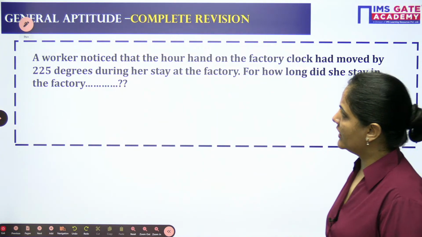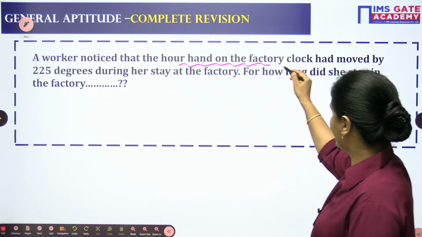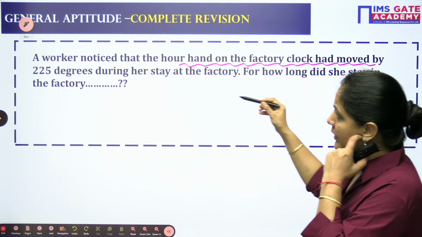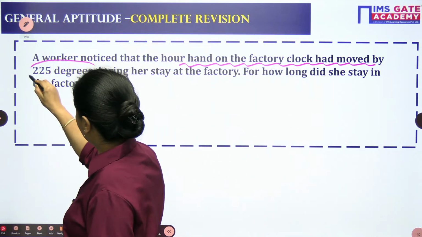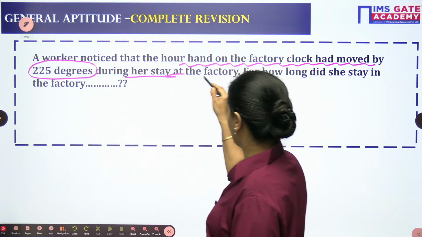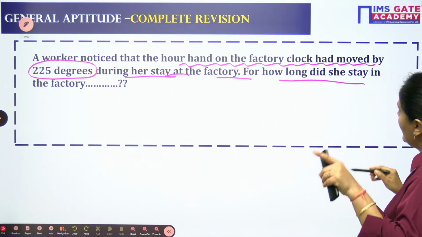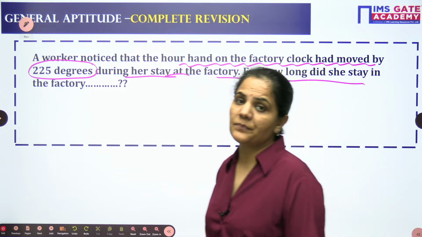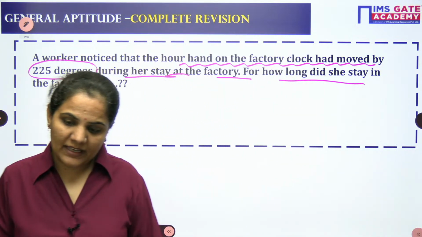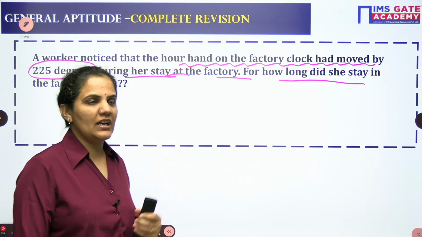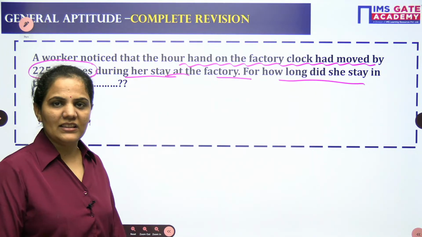A worker noticed that the hour hand on the factory clock had moved by 225 degrees during her stay at the factory. Then tell how long she stayed in the factory. We need to find out how much time the worker spent in the factory, how long she did stay.